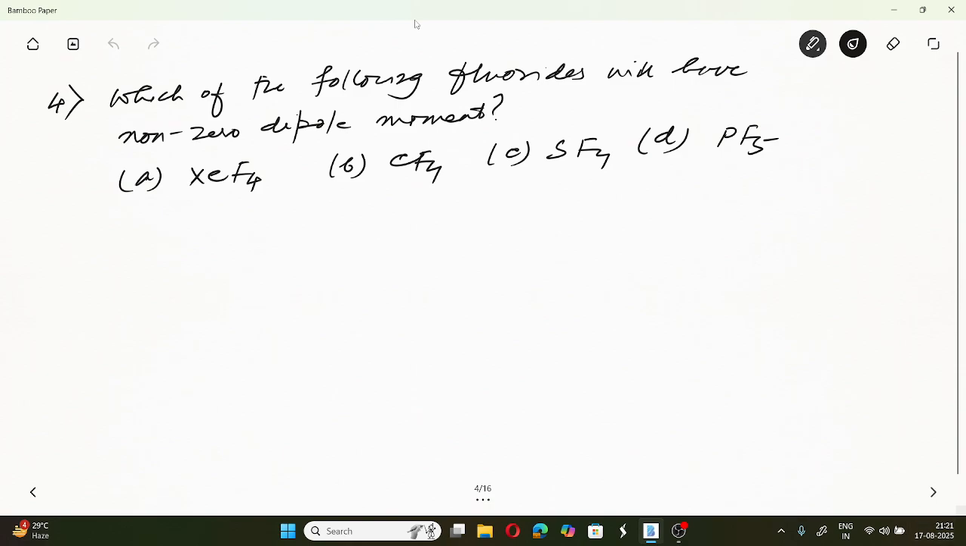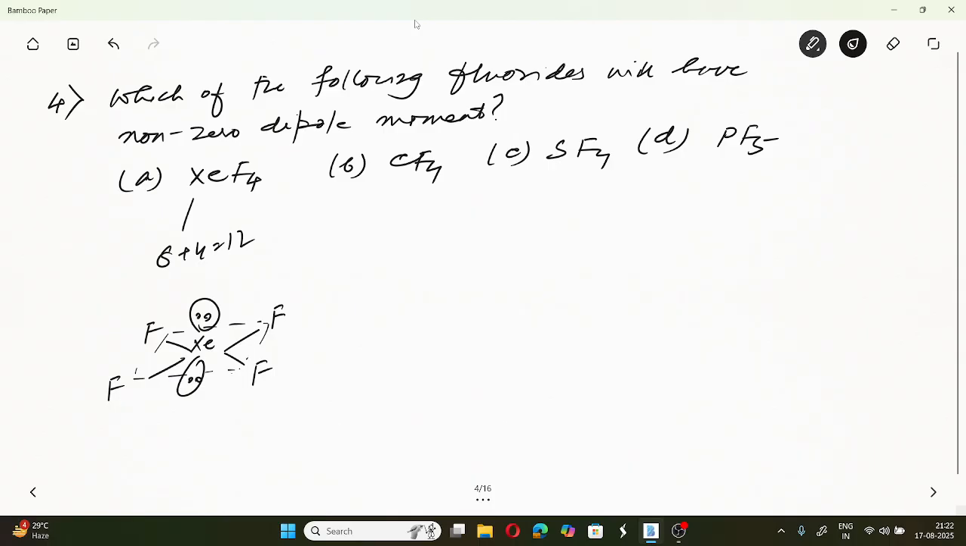Let us go to the fourth problem. Which of the following fluorides will have non-zero dipole moment? By using VSEPR theory, we can find out the structure, 8 plus 4, 12. And we know that there will be two lone pairs. Here there will be two lone pairs, and the two lone pairs will occupy positions trans with respect to each other. So it is non-polar.